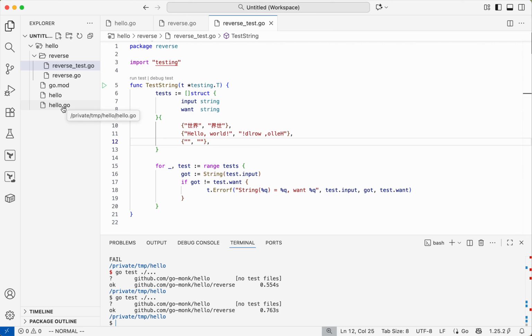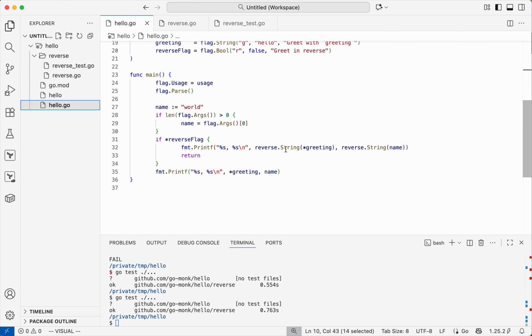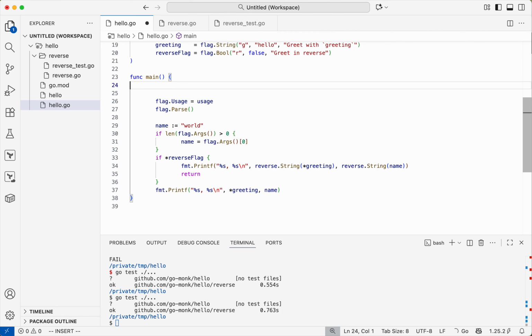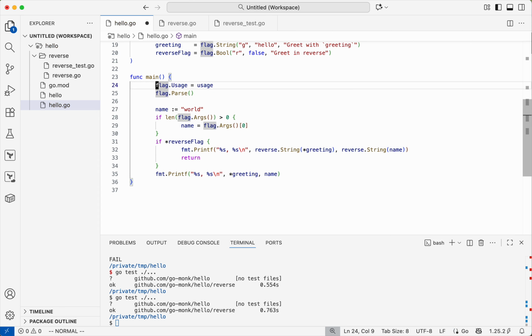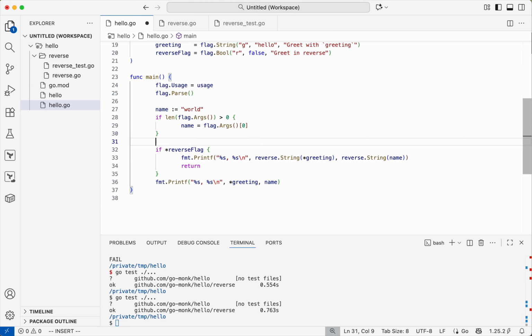One last thing. Let me show you how to set up logging for command line tools. First, let's do some logging. Let's say if the user supplies an empty string as the name, we consider it an error.